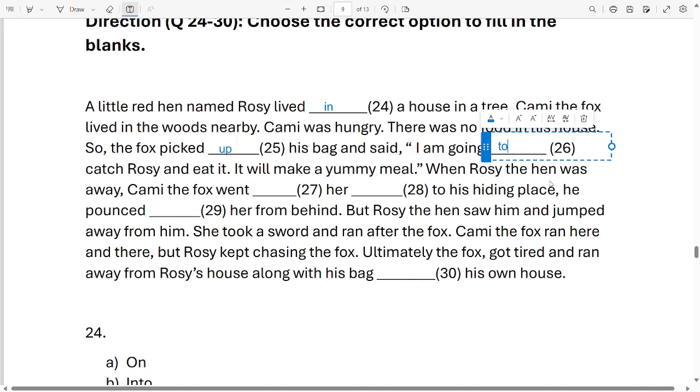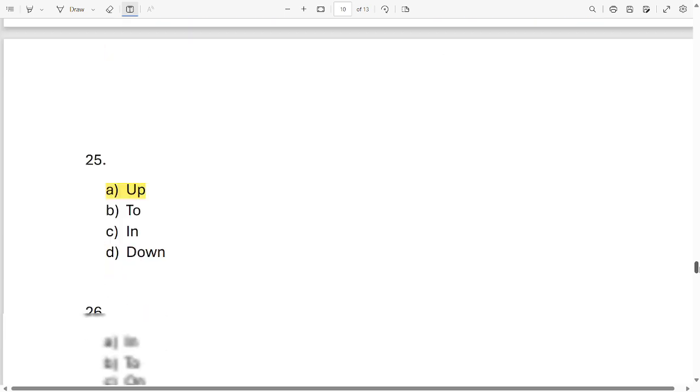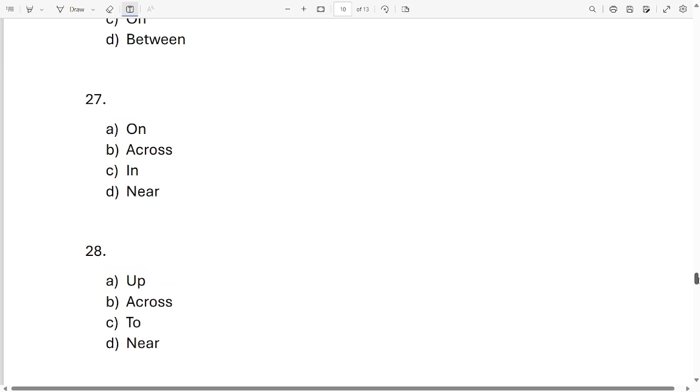When Rosie the hen was away, Cammy the fox went dash. For 27, your options are on, across, in, near. So it will be what? For 27, your options are these. It will be in.